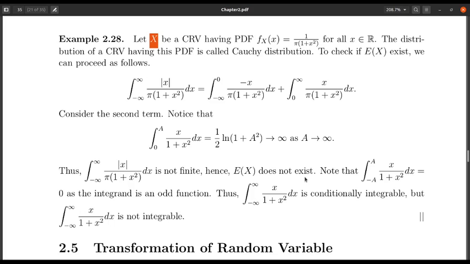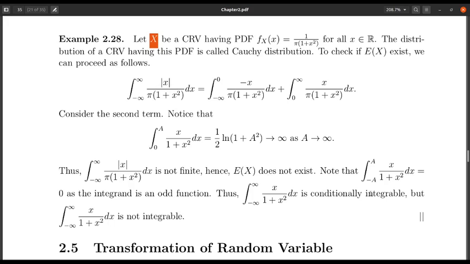Keep in mind one thing, that if I just directly write here minus a to a without this mod, this integration is basically 0 for all finite values of a, and even if I take the limit of this integration, it is going to be 0. So checking minus a to a is not the same as checking whether this integration exists or not.